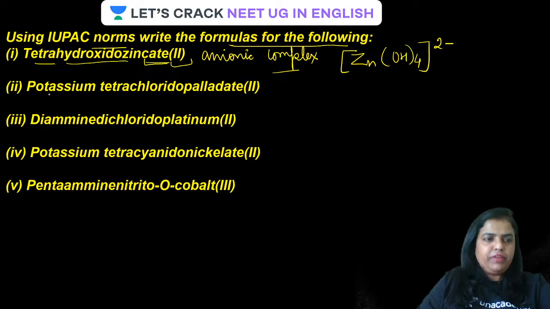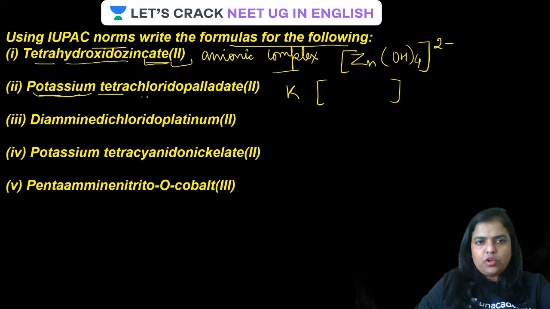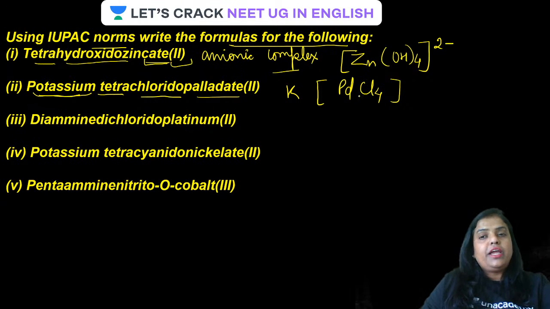Is that clear? Now have a look here at the second one, potassium. Potassium will always be in the ionic sphere. So, potassium, then make the coordination sphere. Tetrachloridopalladate(II). Palladate again, this is anionic. This will go into the anionic part. Tetrachlorido means Cl4. Pd. Is that clear? It is very clear that if it is Pd(II), this anionic complex should have a 2 minus charge. Is that clear?